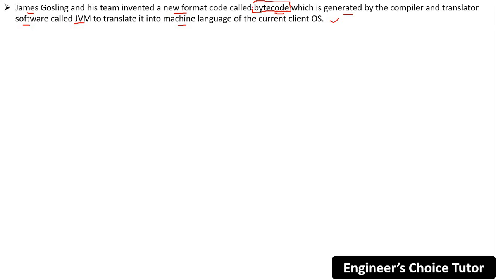The compiler is responsible to convert your source code to bytecode, not directly to machine language. In this case, it is converting first to bytecode, and the JVM is responsible to execute this bytecode and provide you a machine language code. Who is responsible? JVM is responsible. So you can say bytecode is an intermediate format that can only be understandable by JVM.